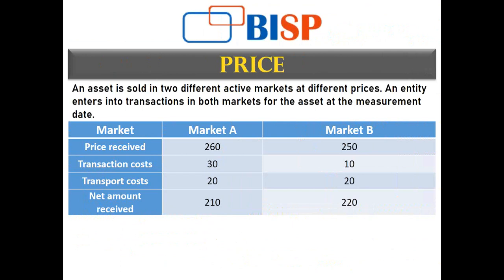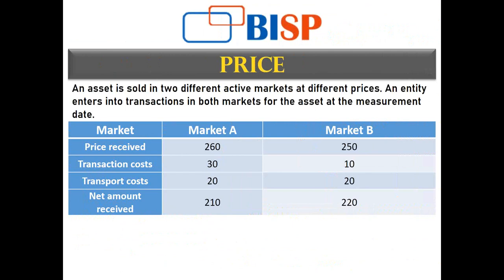It can be sold in either market, but the price available and the cost incurred in the different markets are different. An entity enters into transactions in both markets for the asset at the measurement date. This is the cost and price at the measurement date.